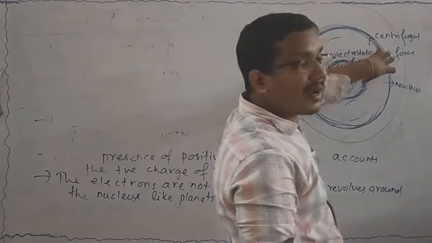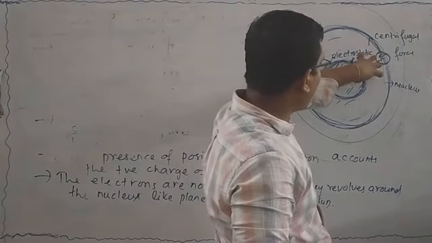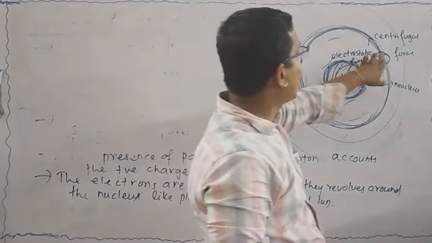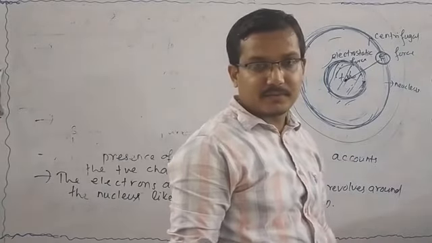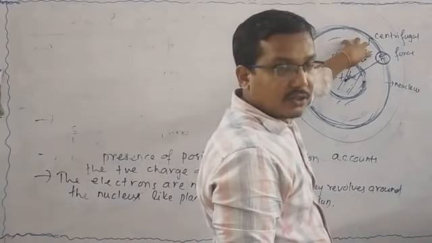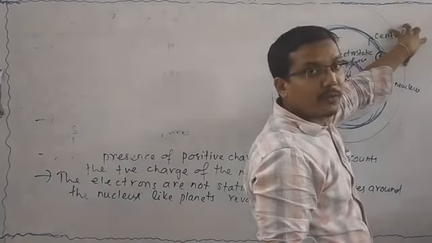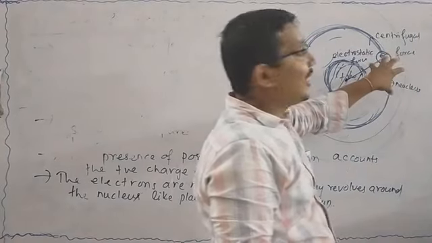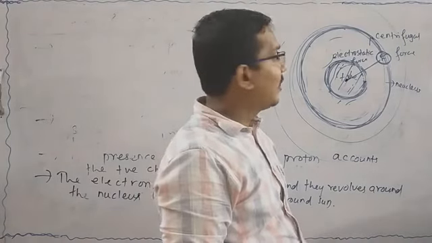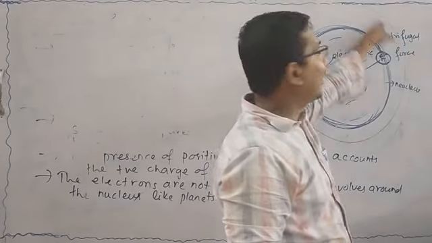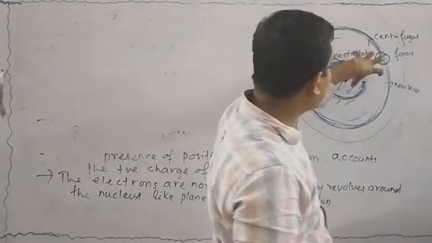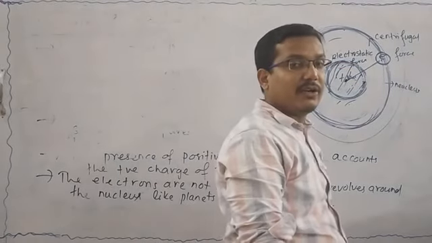If the electrostatic force of attraction is more, then the electron comes in contact with the nucleus, and a time will come when the electron strikes the nucleus. That means the electrostatic force must be balanced with the centrifugal force. Otherwise, destruction is possible and the atom will be unstable. If centrifugal force is more, then the electron moves away from the nucleus. If electrostatic force of attraction is more, then the electron comes closer to the nucleus.